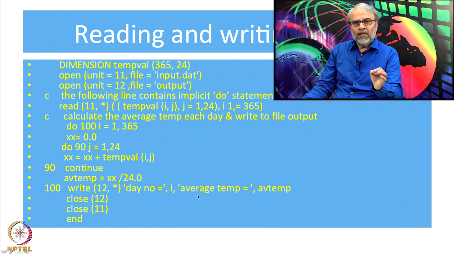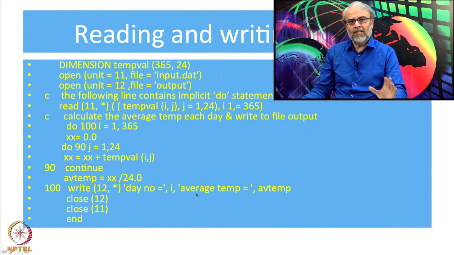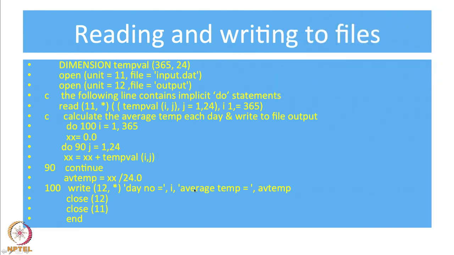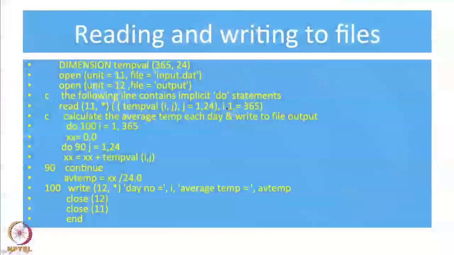I will ask you to do this as an exercise, so that you will know how to improve on whatever is given. There was one error here, remember it was I space 1 comma equal to. This was not correct, it should be I equal to 1 comma 365. Okay. So, in fact, it is a good thing once in a while to have a wrong statement, so that then the computer will not run, it will give you an error. So, you go back to that statement by VI editor, correct that and again compile and execute.